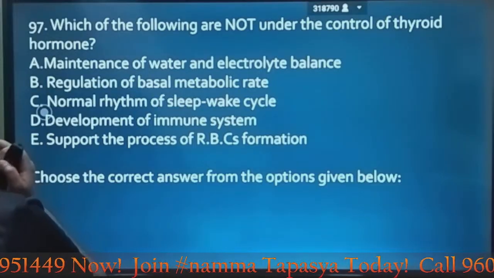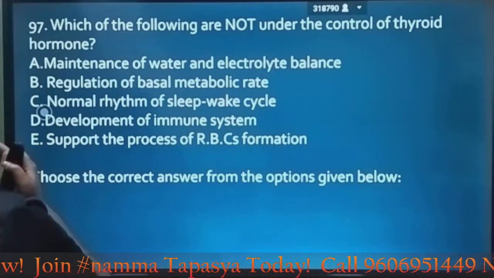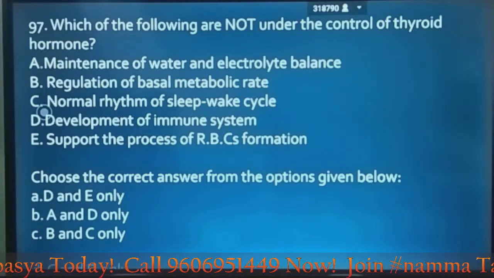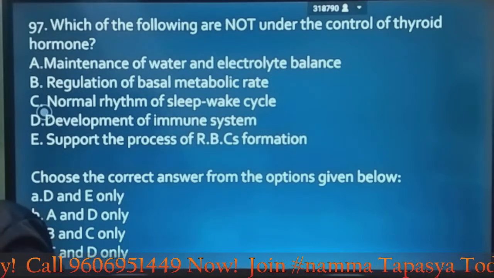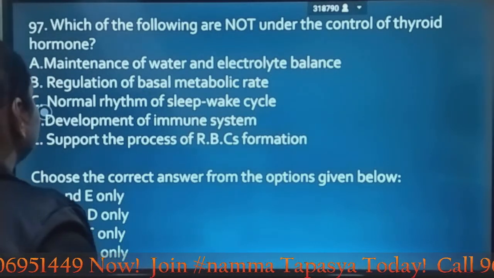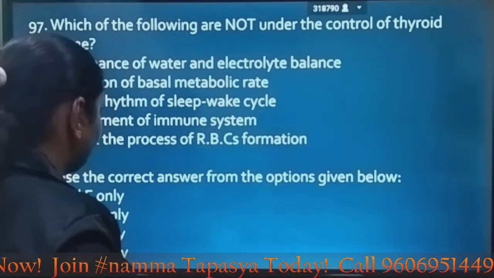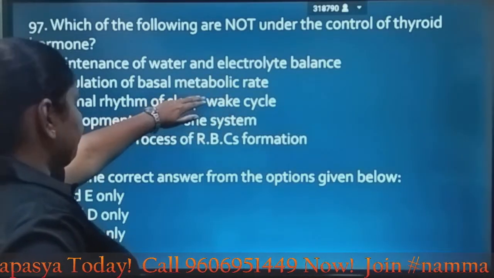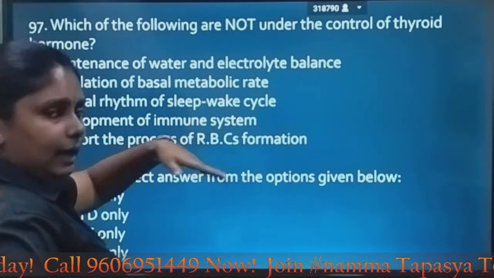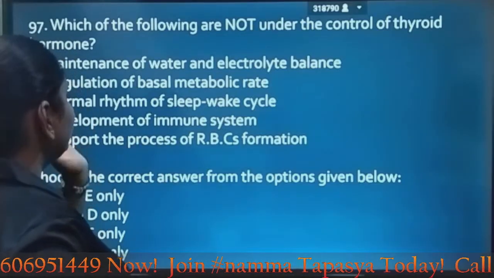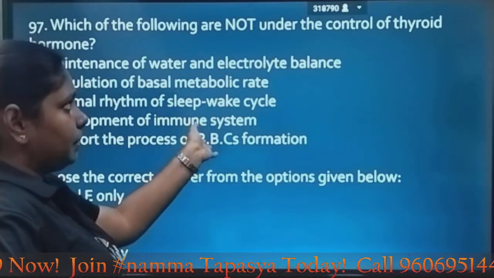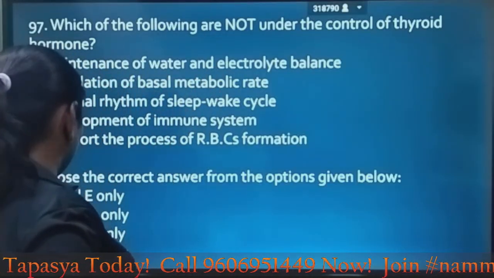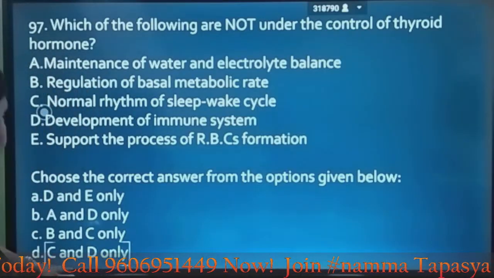Development of immune system, no. Support of the process of RBC formation, yes. So electrolyte balance is controlled by thyroid, metabolic rate also is controlled, and RBC formation is also, but the sleep-wake cycle and immune system are not under the control of thyroid hormone. So C and D is given in option D, which is the answer.